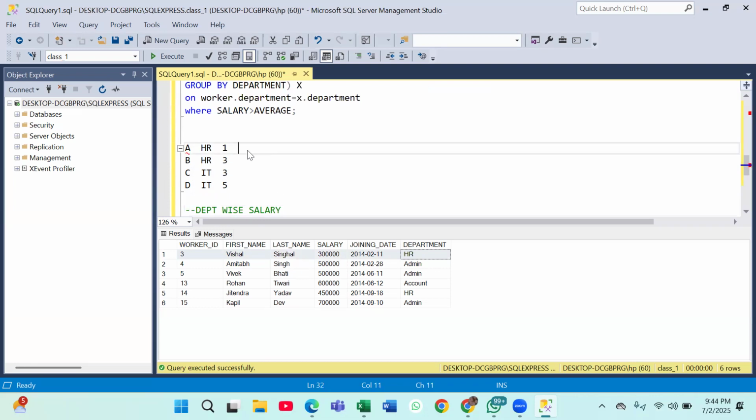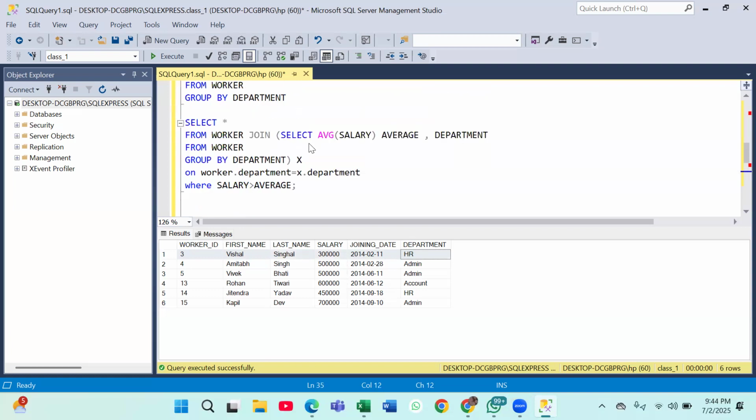So what is my department wise average here? What will be my department wise average for HR? 3 plus 1 divided by 2. It's 2, right? Here it will be 5 plus 3 divided by 2. It's 4. So I did the same thing only. I have found out the department-wise average. This is my subquery, right? I have found out the department-wise average and I am considering it as a table. When we use any subquery in the from clause, we have to consider it as a table only.